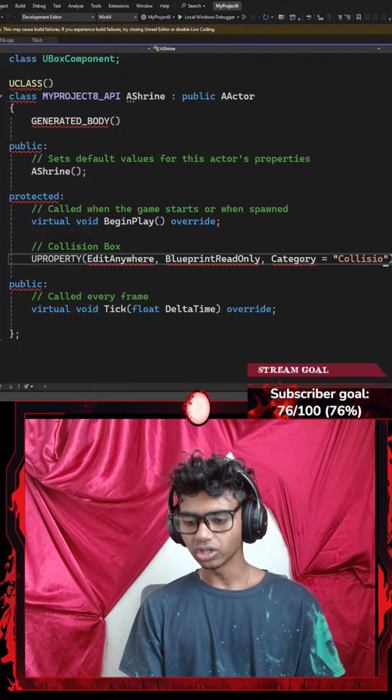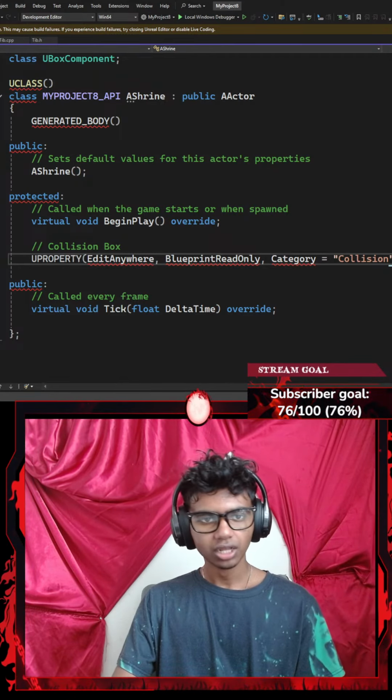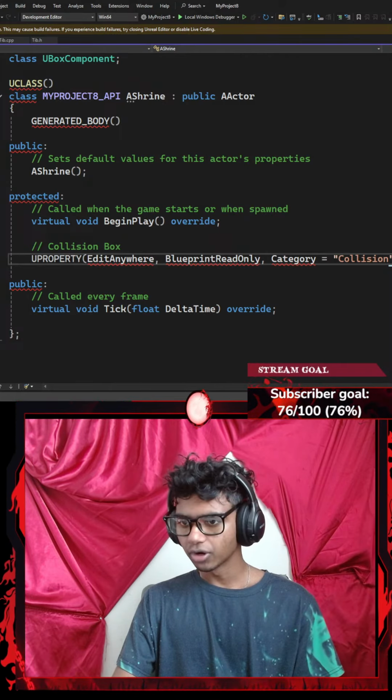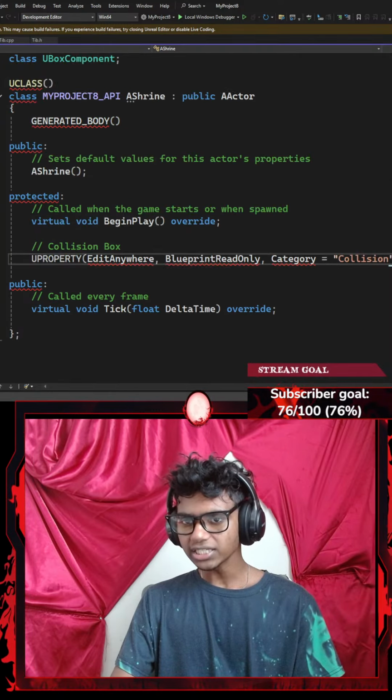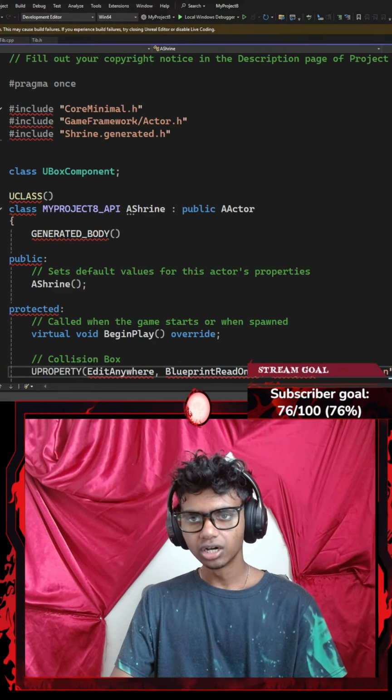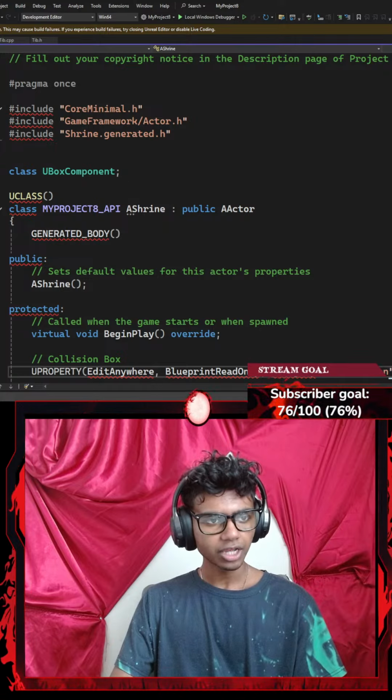There we go. Actually, collision is the category. Might not go with box. Okay, that's it. I'm going to go ahead and type something like collision. Why is it that I see a bunch of red underlines here? Okay, let's go with something like collision box.